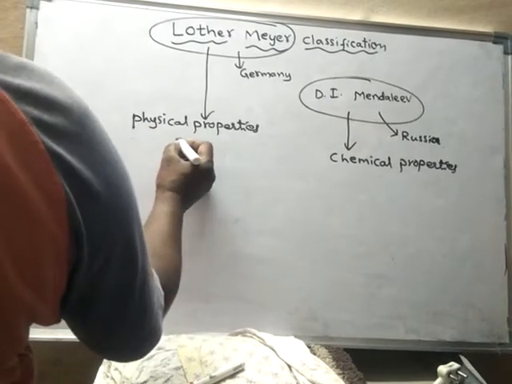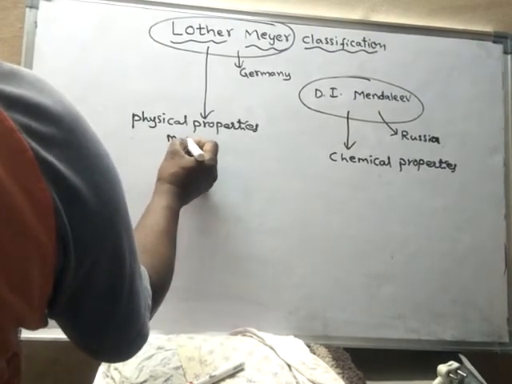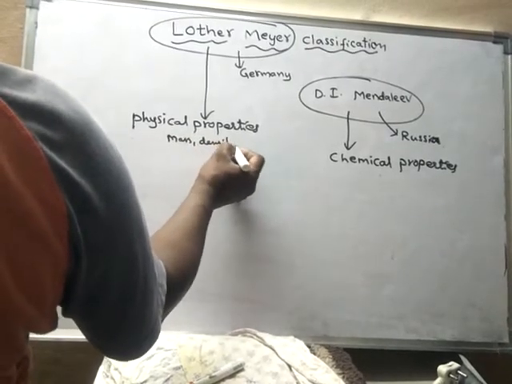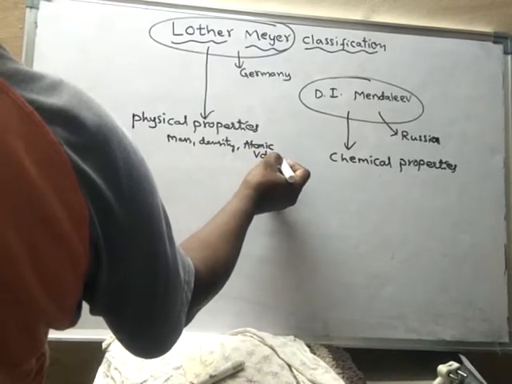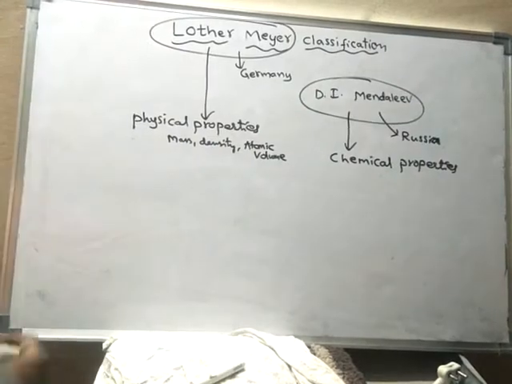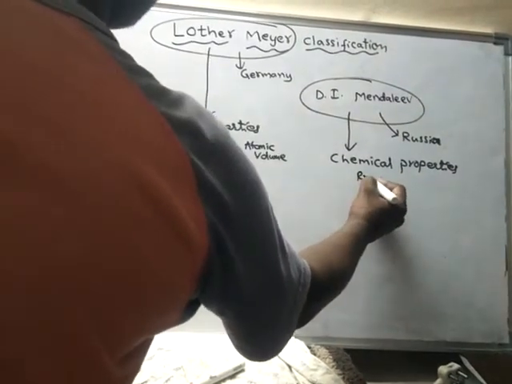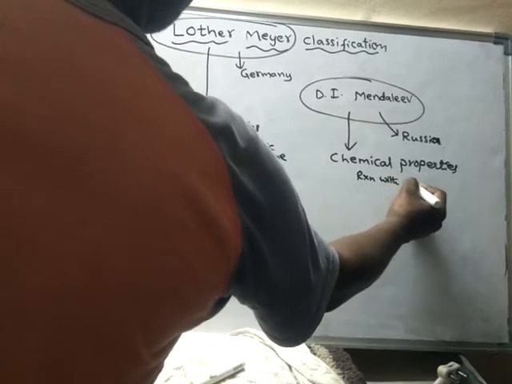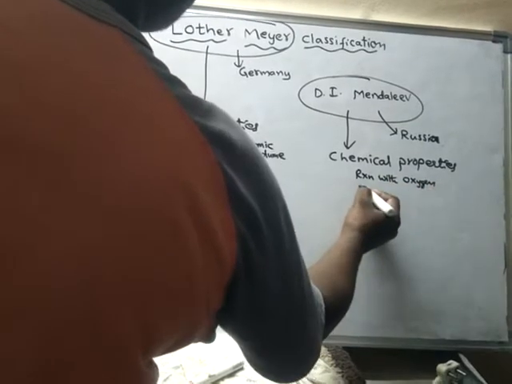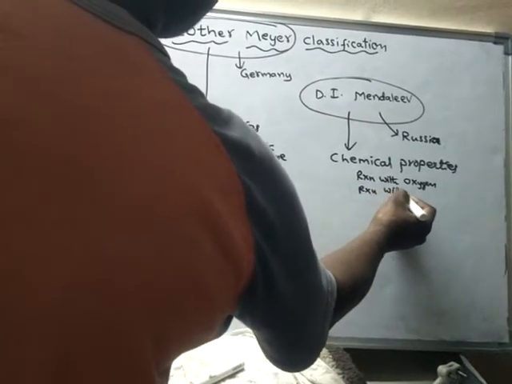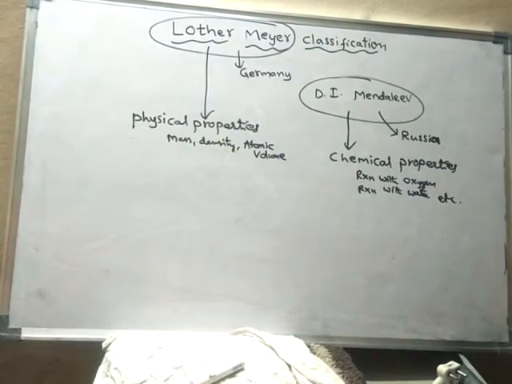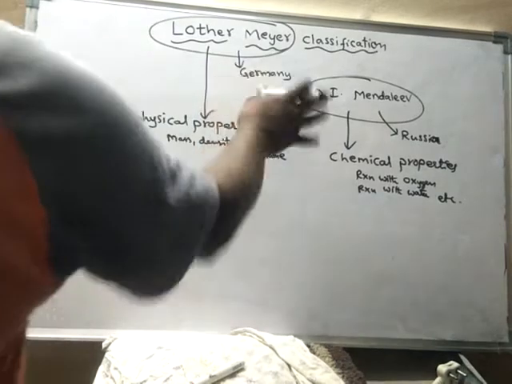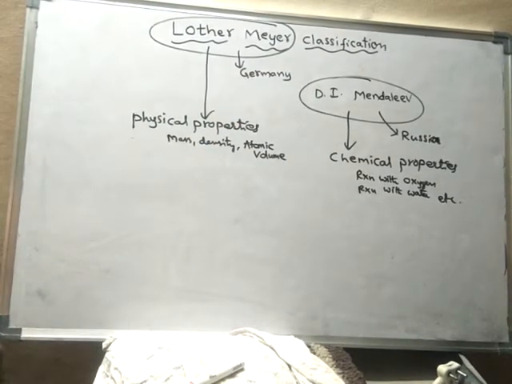Physical properties like mass, density, atomic volume, etc. Chemical properties like reaction with oxygen, reaction with water, etc. Both of them belong to the same period.